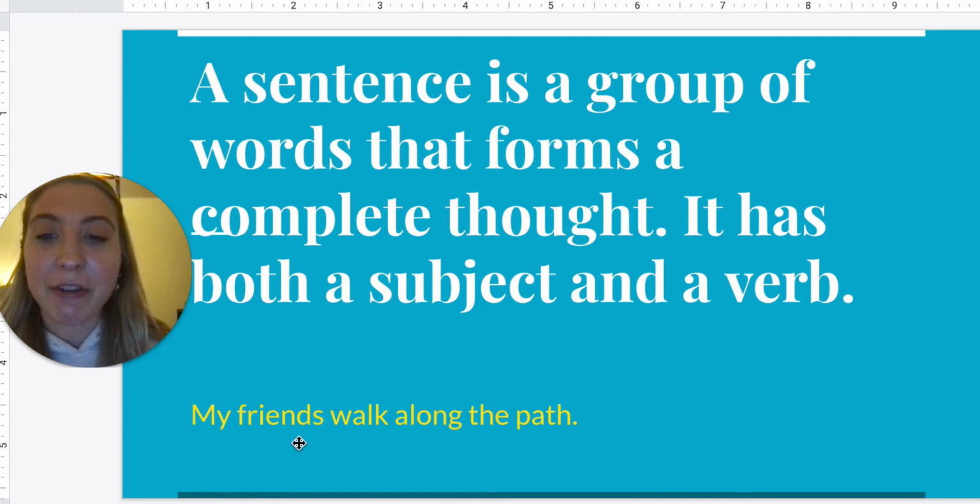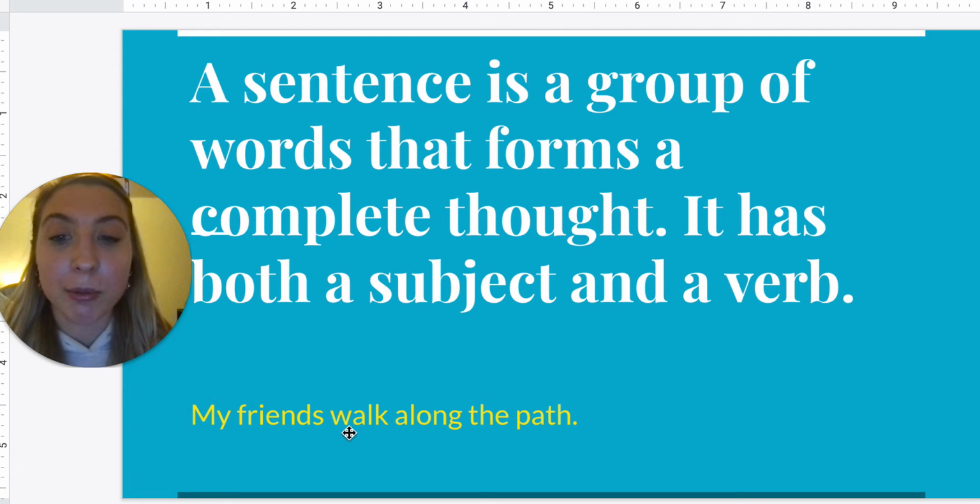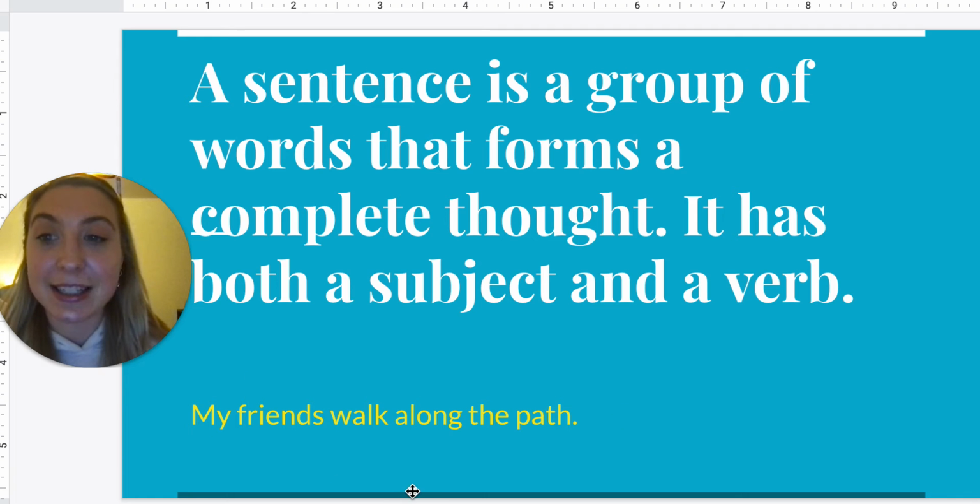So right here, my friends walk along the path. To find the subject, I'm going to say, who is this sentence about? It's about my friends. Now that is the complete subject. If I want the simple subject, I'm just going to say friends. Now, what are my friends doing? What is the subject doing? They are walking, and that is our verb. That is our simple predicate. So, since it has a subject and a verb, we know that this is a complete sentence, and it makes sense.